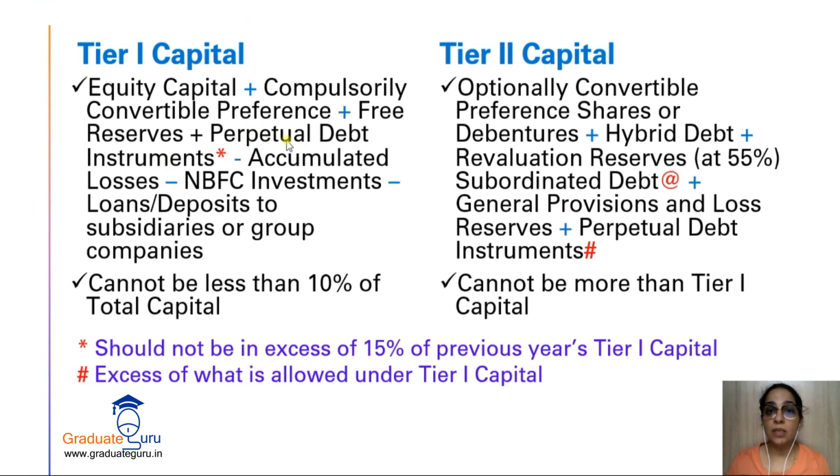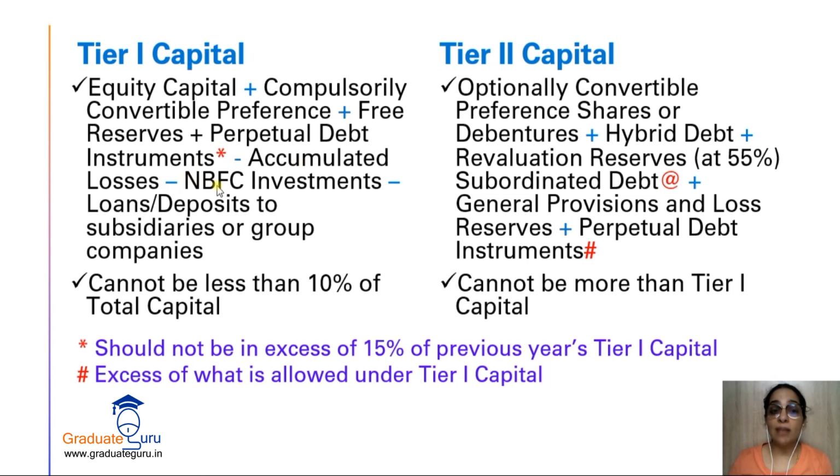Now what are these perpetual debt instruments? Perpetual means continuous, for life. So such loans or debt instruments or debentures that we have issued for the lifetime of the company, it's a lifetime liability, will come in tier 1 capital. Now what are we subtracting? Accumulated losses. Just as we add reserves here, if there are any losses showing on our asset side, then we will subtract them.